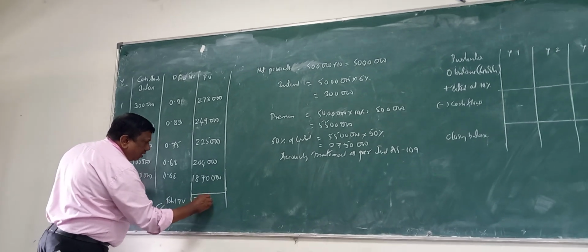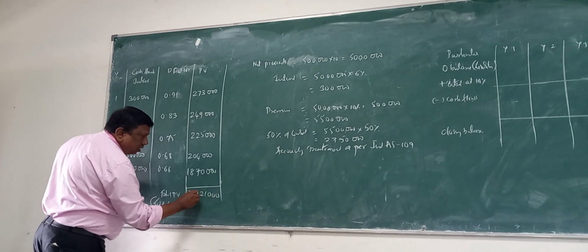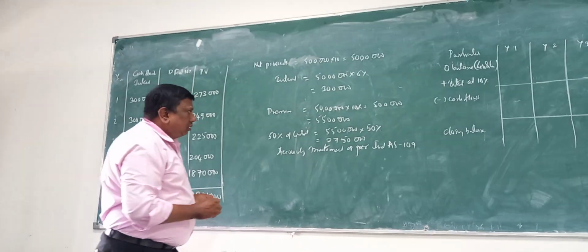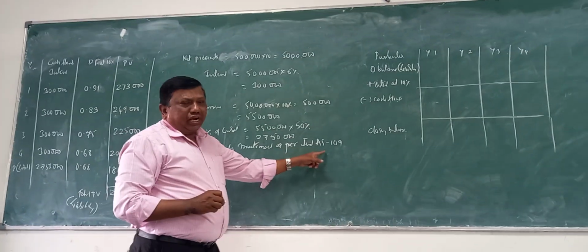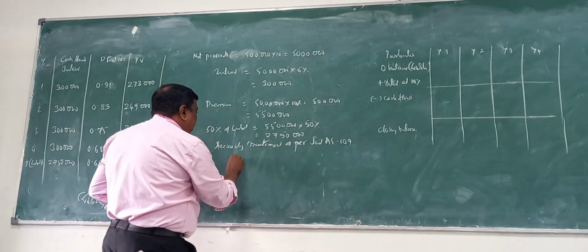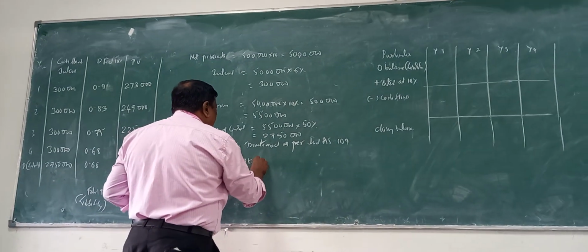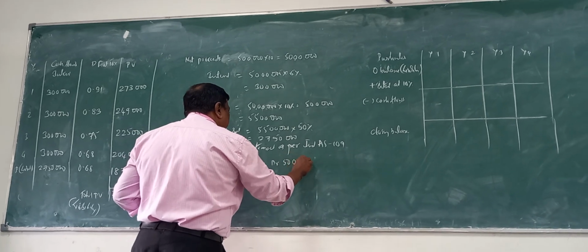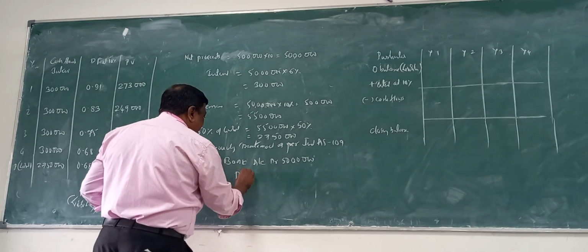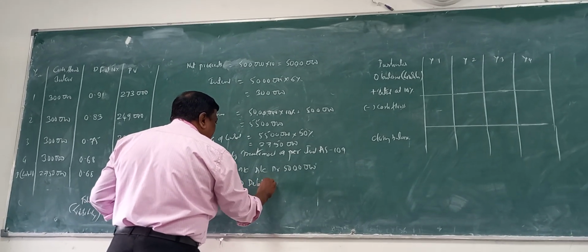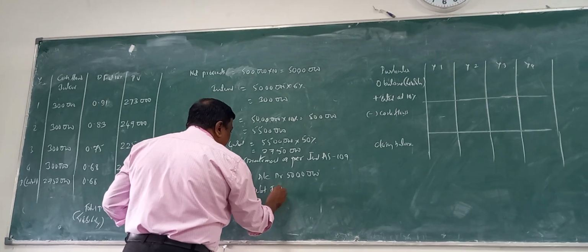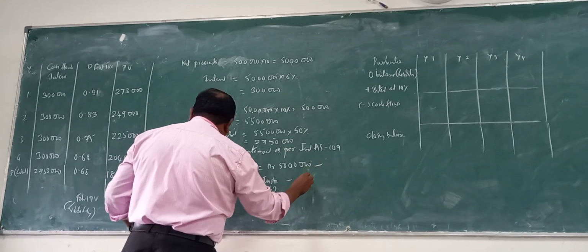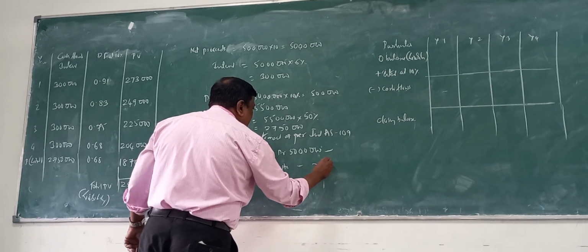The total is 28 lakh 21,000. This much we have to pay, right? So the accounting treatment as per Indian accounting standard: the entry is bank account debit 50 lakh, to the liability instrument 28 lakh 21,000.